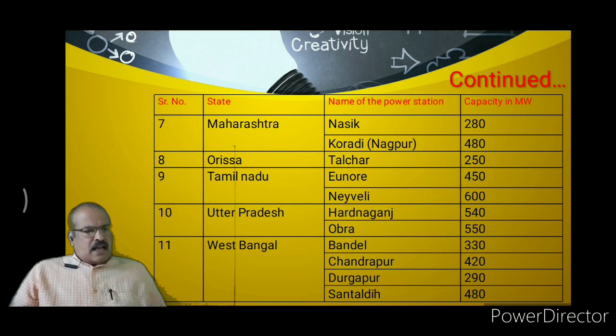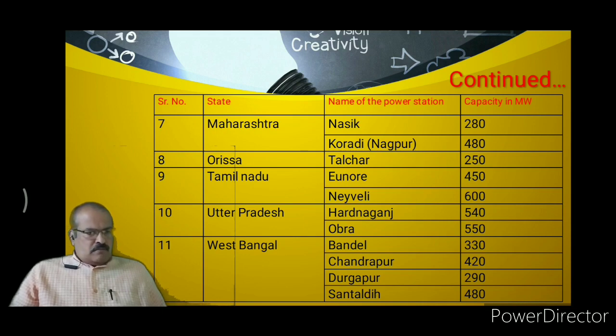In Maharashtra, Nashik having a capacity of 280 megawatts, and Koradi Nagpur having a capacity of 480 megawatts. In Orissa, Talcher having a capacity of 250 megawatts. In Tamil Nadu, Ennore having a capacity of 450 megawatts, and Neyveli having a capacity of 600 megawatts. In Uttar Pradesh, Hardaganj having a capacity of 540 megawatts, and Obra having a capacity of 550 megawatts.